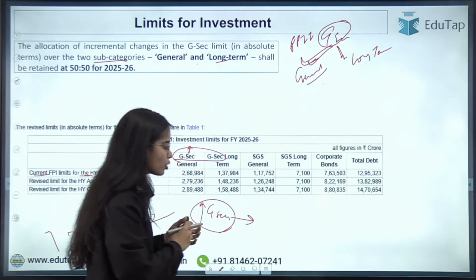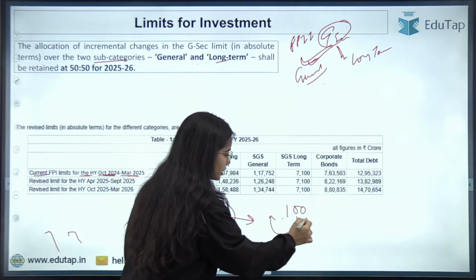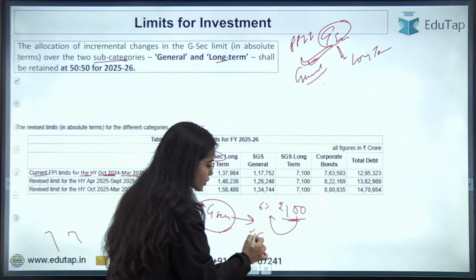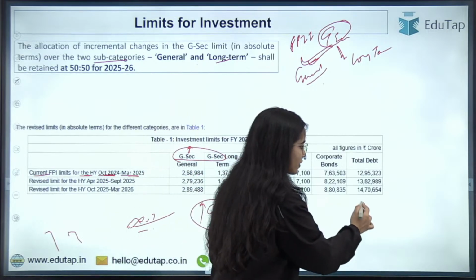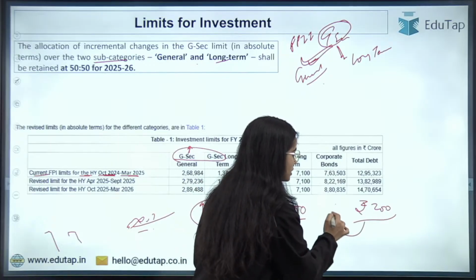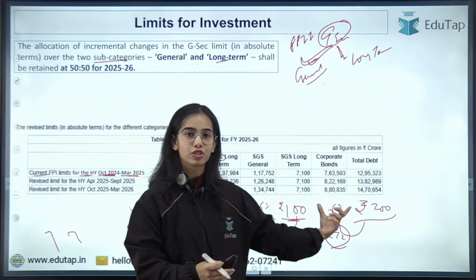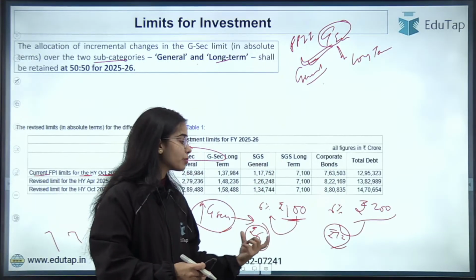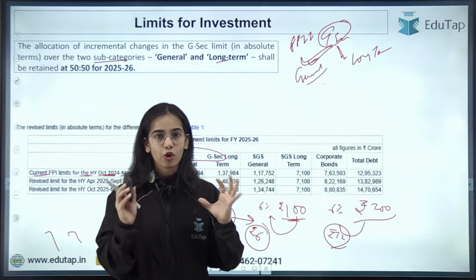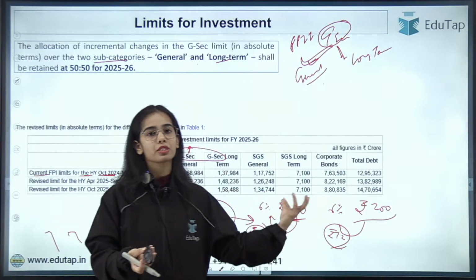If rupee 100 government securities were sold, 6% of that was 6 rupees, right? Now, if in this financial year 200 rupees worth of government securities are being sold, 6% of this is rupees 12. So in absolute number, even if the percentages are same, there is an increase in the government securities in the market, and the foreign portfolio investors can invest more even if the percentages are same.